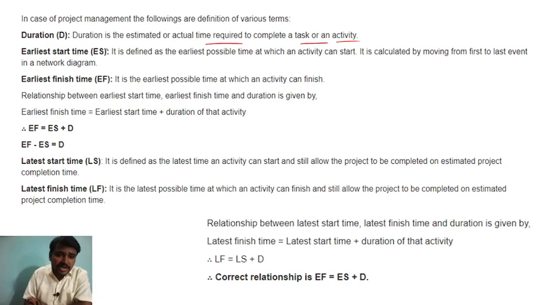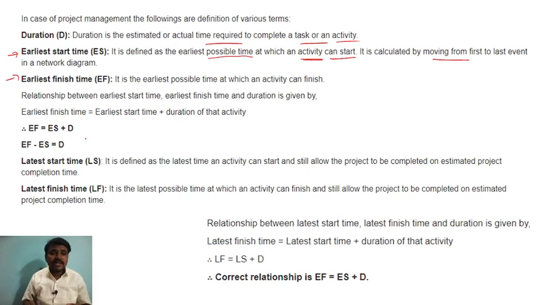Now, earliest start time, what is it? It is defined as the earliest possible time at which an activity can start. For example, foundation, slab concreting, beam casting. These are the different activities in a construction project. So that possible time at which an activity can start is the earliest start time. It is calculated by moving from the first to the last event in a network diagram, right? So in a network diagram, that is from the first to the last point. That is the earliest start time.